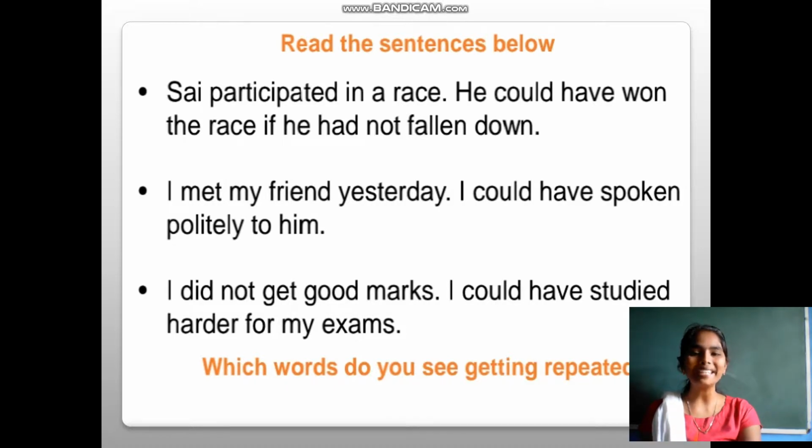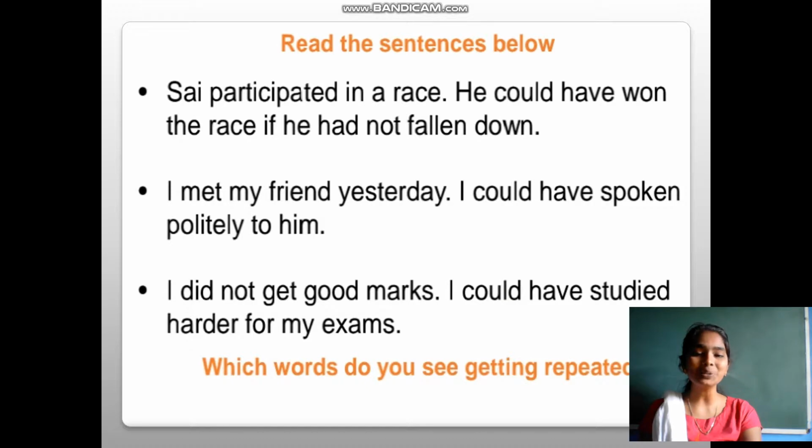Sai practiced for a race. He could have won the race if he had not fallen down. Second sentence: I met my friend yesterday. I could have spoken politely to him. Third sentence: I did not get good marks. I could have studied harder for my exams.